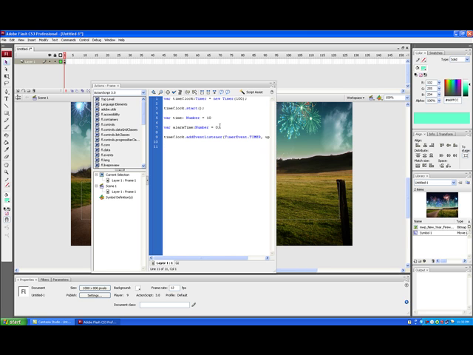Again, there is going to be another function. This is the function triggered by the timer. function updateClock. Here we have two conditions.